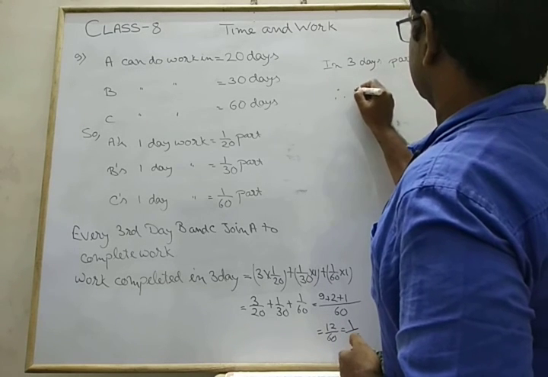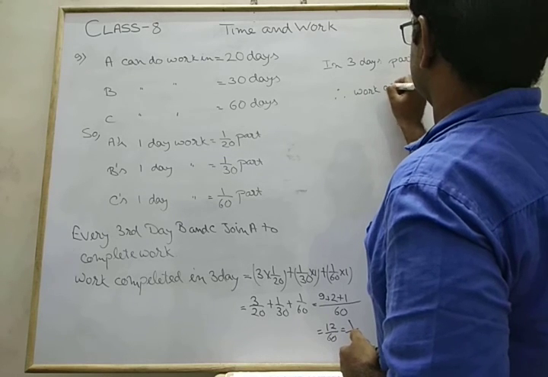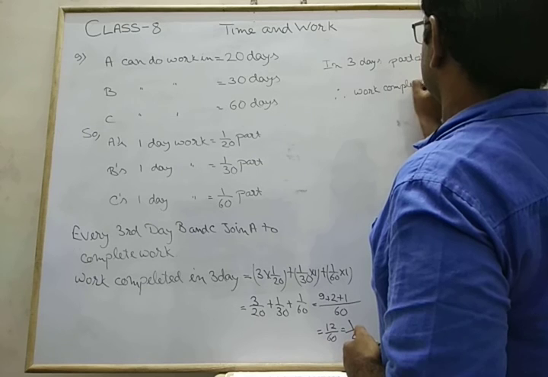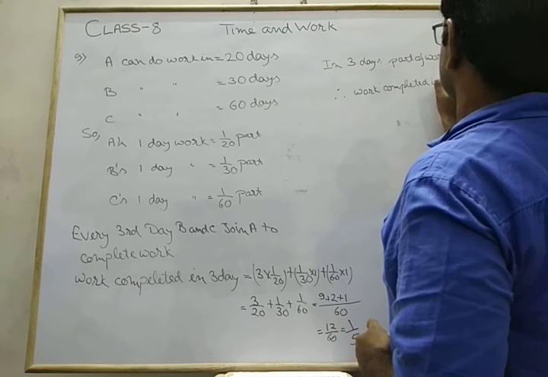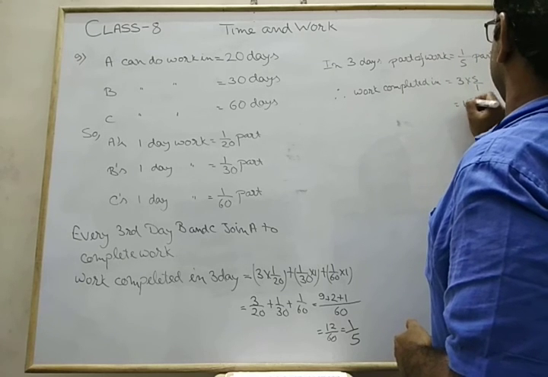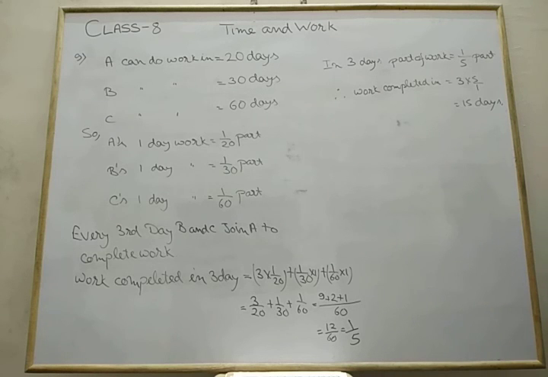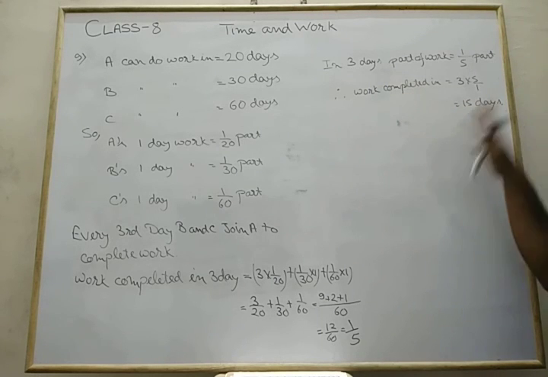So work completed in 3 into 5, it's 15 days. Work completed in 15 days. 1/5 part of work is completed in 3 days. You can change the language, but the solution is the same.